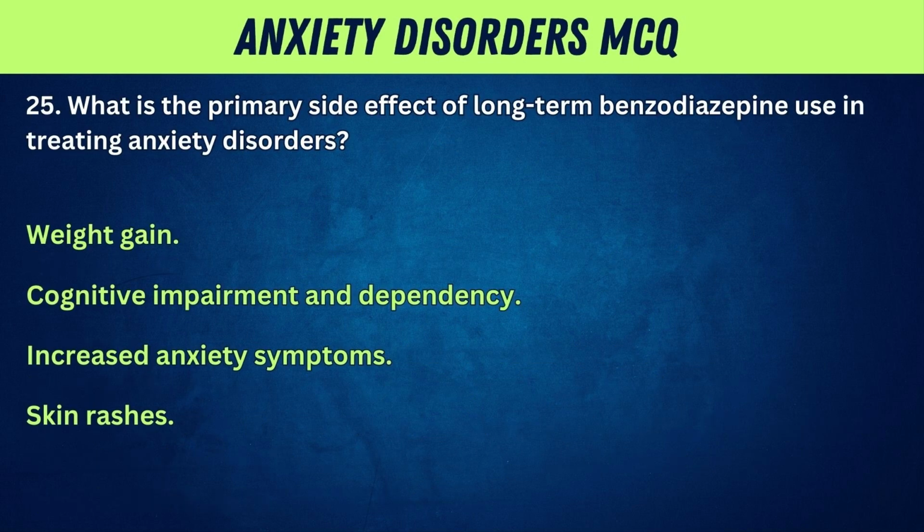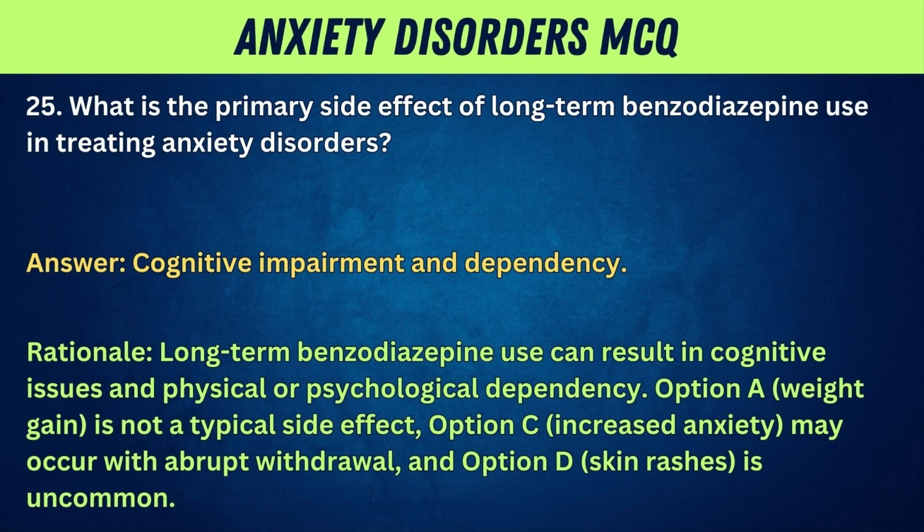25. What is the primary side effect of long-term benzodiazepine use in treating anxiety disorders? A, weight gain. B, cognitive impairment and dependency. C, increased anxiety symptoms. D, skin rashes. Answer: cognitive impairment and dependency.